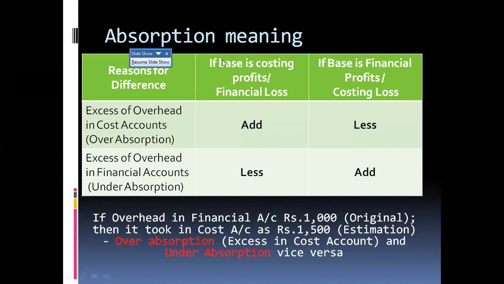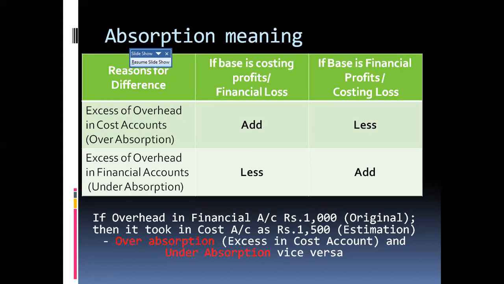So here we are studying absorption. Say, for example, if the overhead in the financial accounts is 1,000, whatever amount is written in the financial accounts is the original, recorded on the basis of the original voucher. Here in the cost account, it is an estimation. Suppose the estimation is 1,500, that means it is an excess in the cost account.